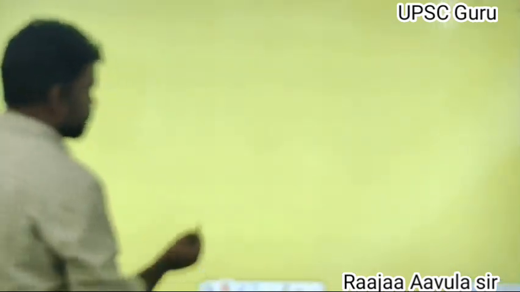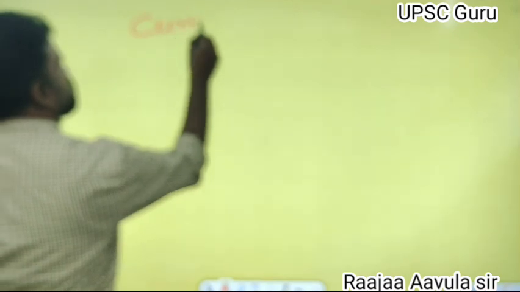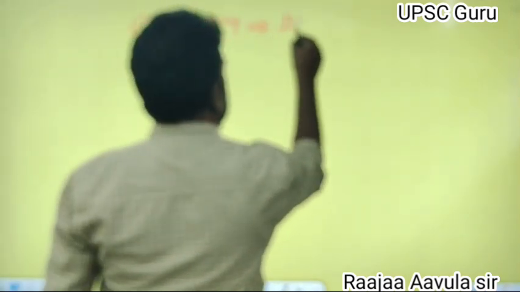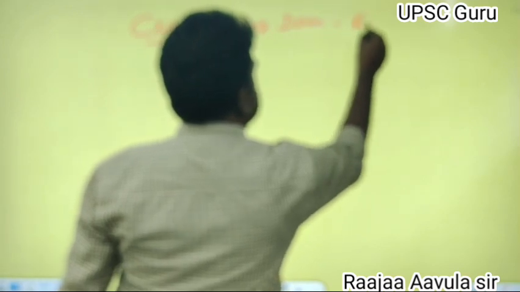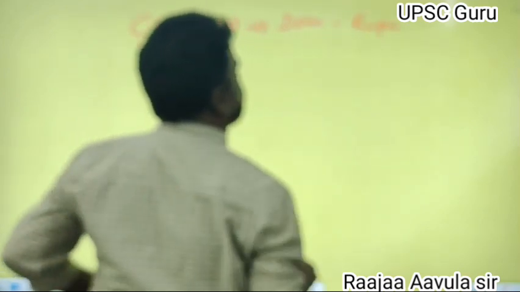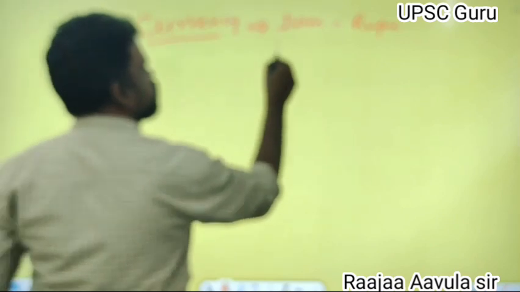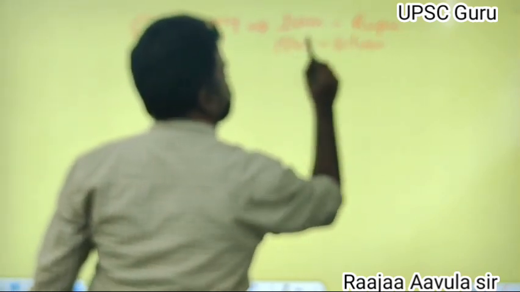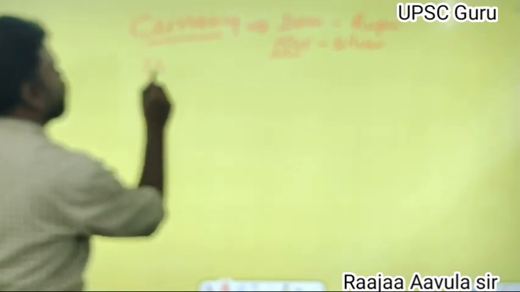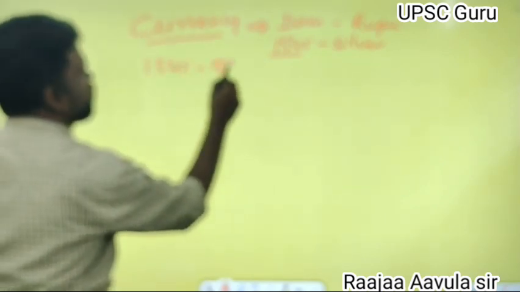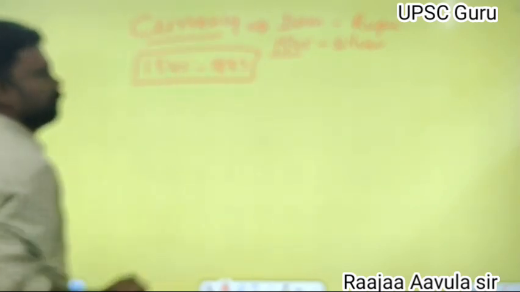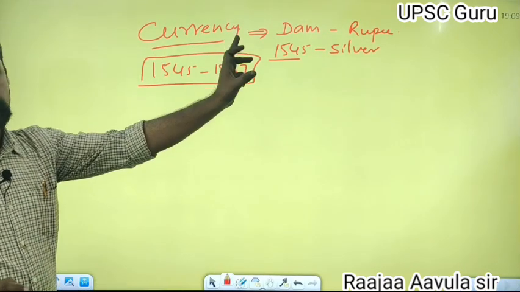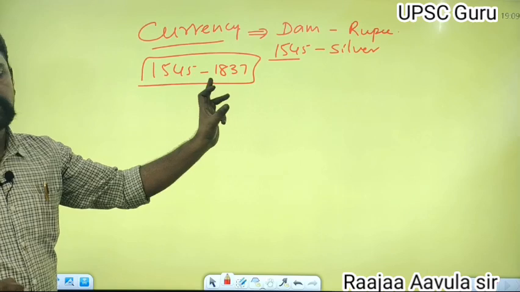After this, the currency during the time of Sher Shah. Sher Shah introduced a new coin called Dam. Dam was a silver rupee coin, introduced in 1545. This continued from 1545 to 1837, until the British struck their coins.